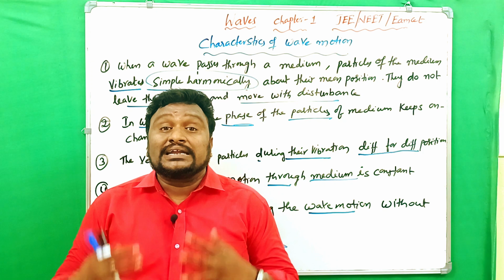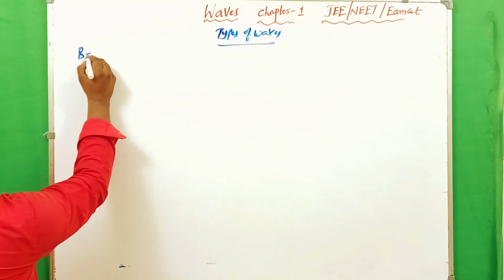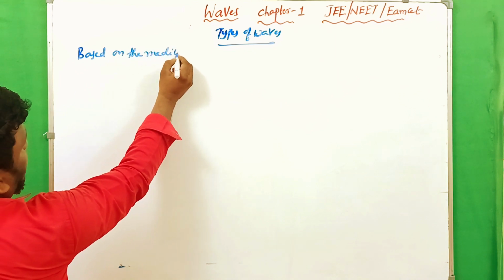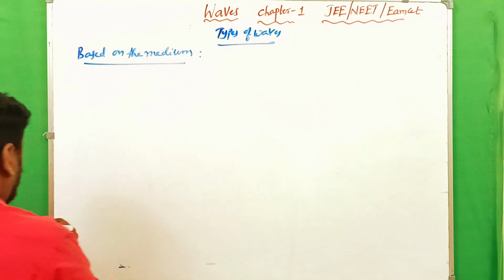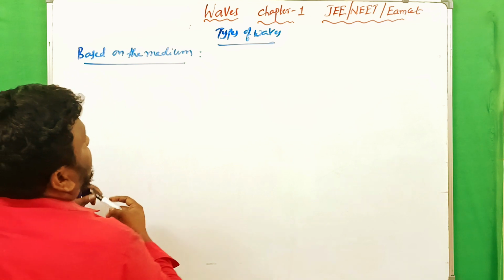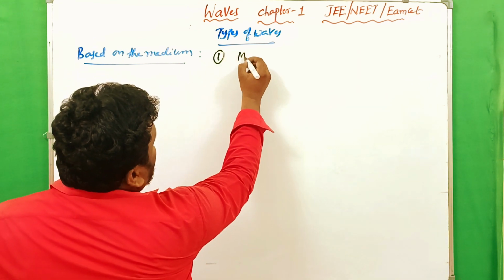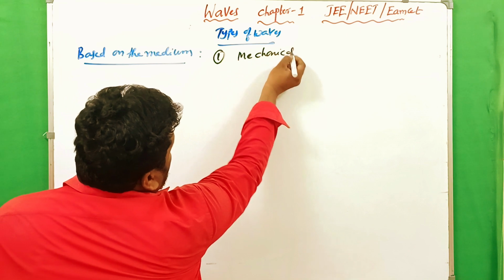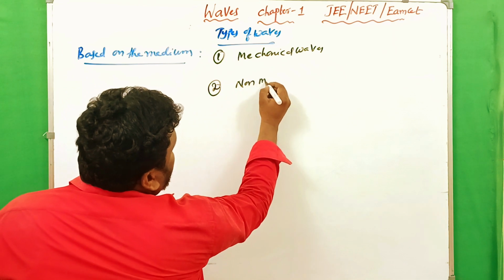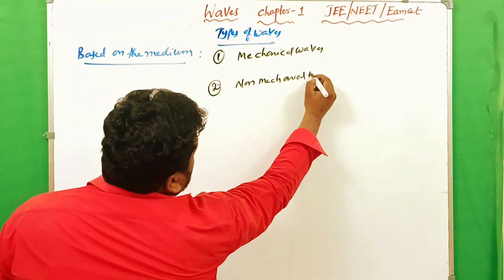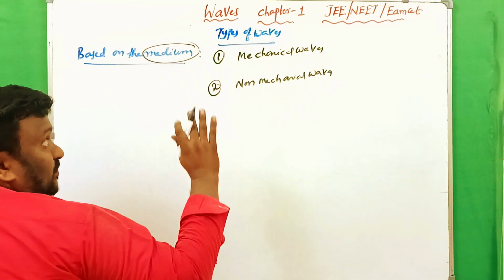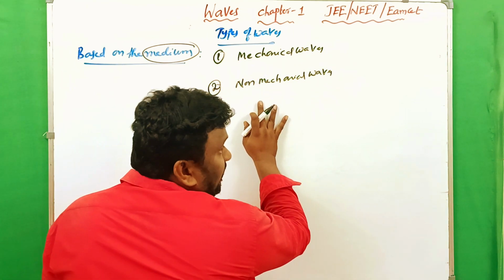Now let's discuss the types of waves based on the medium. Whether a medium is necessary or not. Based on the medium, the waves are classified into two types. One is mechanical waves, and number two, non-mechanical waves. Clear? Based on the medium requirement, the waves are divided into mechanical waves and non-mechanical waves.